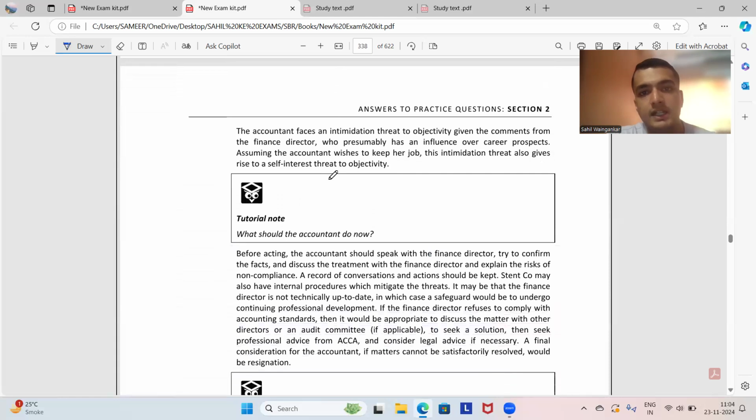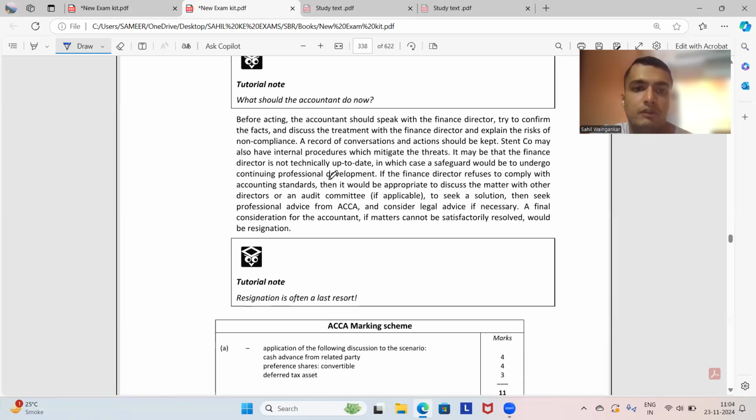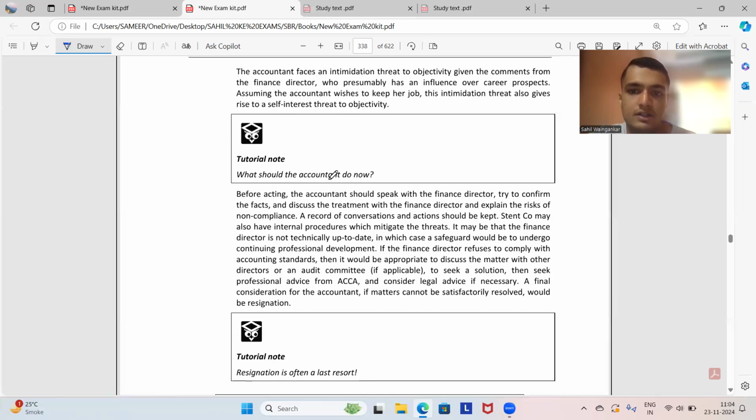The accountant faces an intimidation threat to objectivity given the comments from the finance director, who presumably has an influence over the career prospects. Assuming the accountant wishes to keep her job, the intimidation threat also gives rise to a self-interest threat to objectivity. Before acting, the accountant should speak with the finance director, try to confirm the facts, discuss the treatment with the finance director, and explain the risks of non-compliance. A record of conversations and actions should be kept. अरे यार ये point मैं हमेशा भूल जाता हूँ. मैं इसको ना highlight कर देता हूँ.